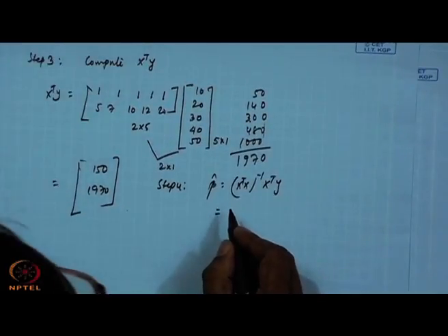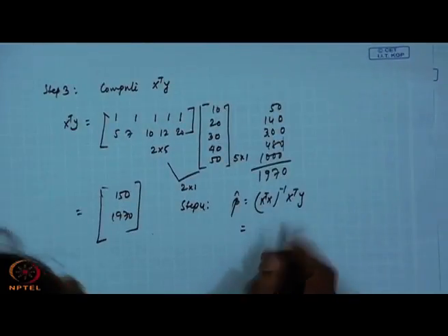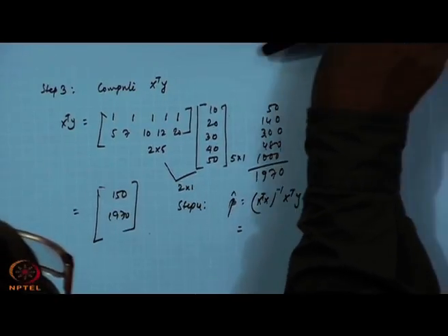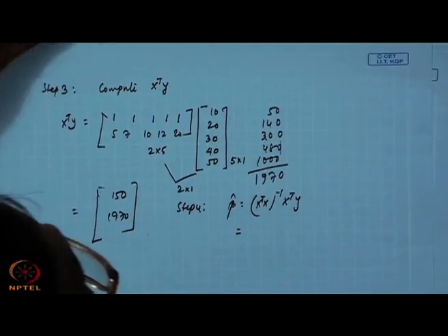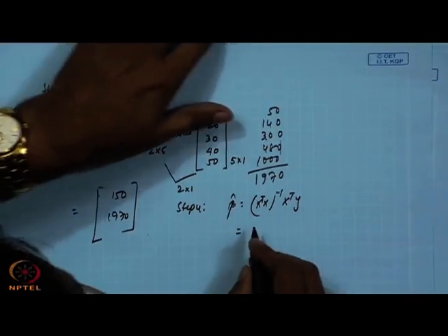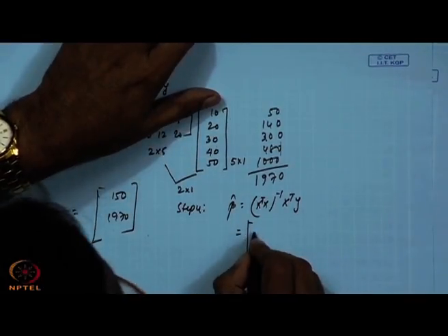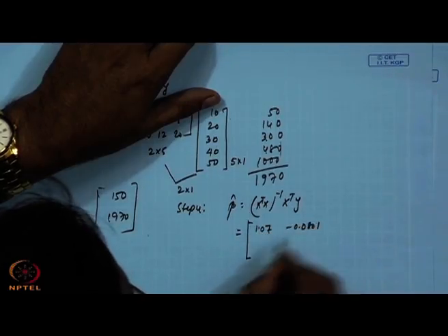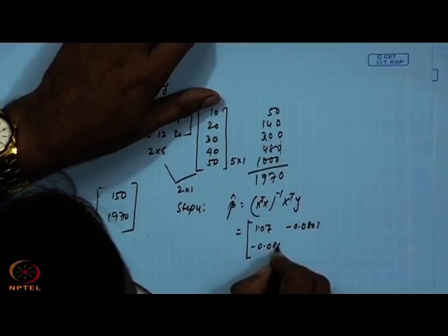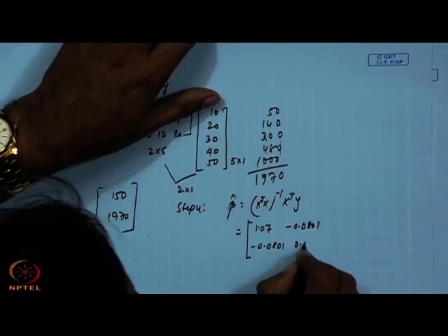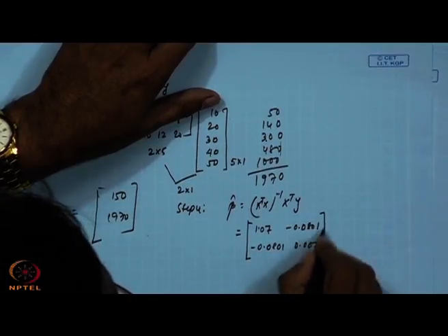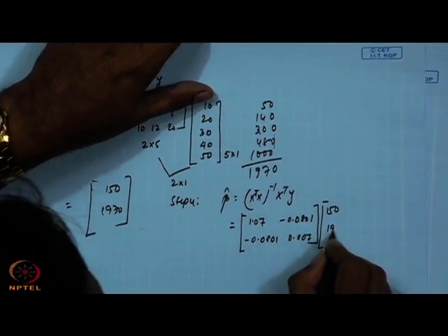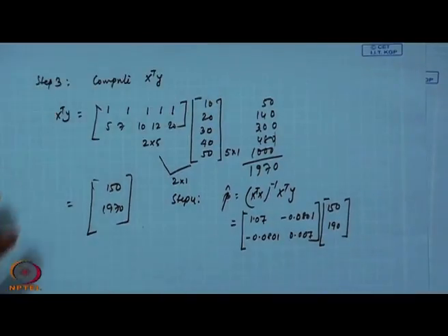What is our x transpose x inverse? We found out x transpose x inverse is 1.07, minus 0.0801, minus 0.0801, 0.007, into x transpose y, which is 150, 1970.